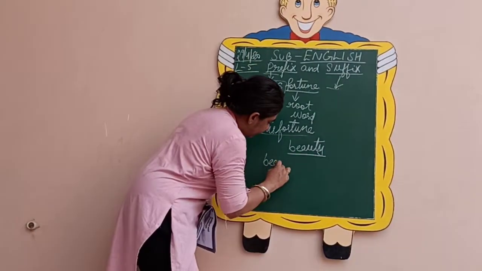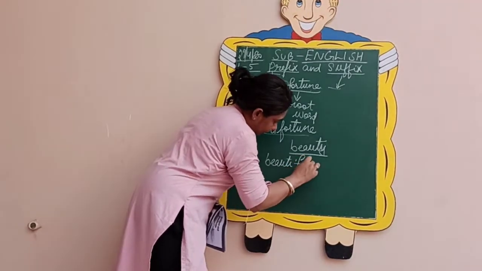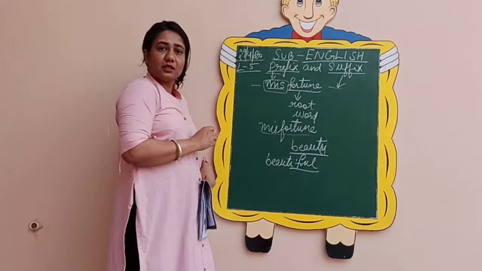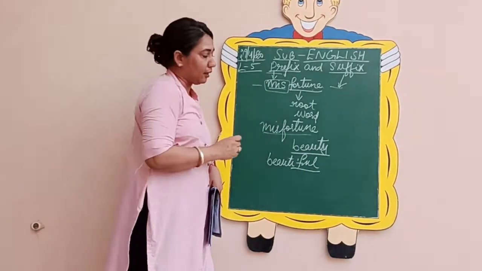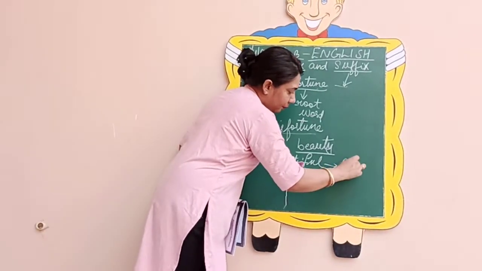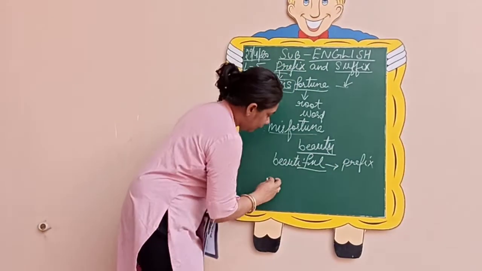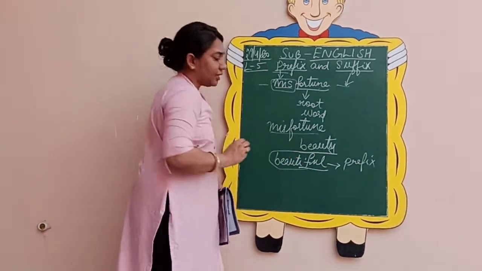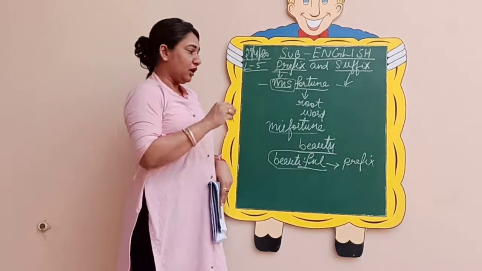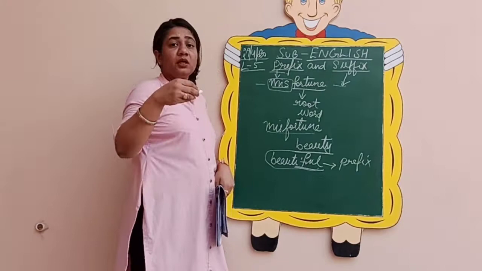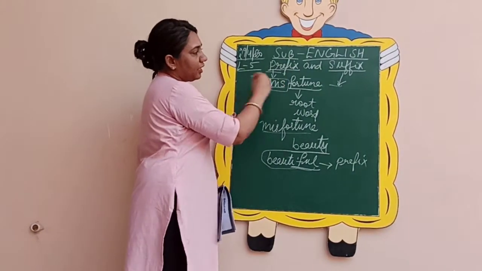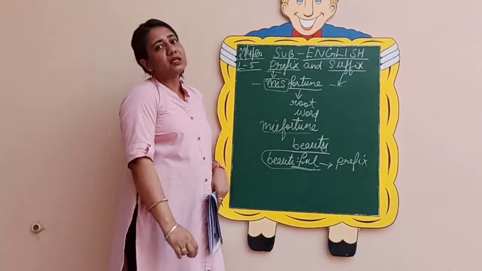If I add these letters, IFUL, so these are my suffixes and the new word that I have formed is beautiful. This way I can form new words by adding prefixes or suffixes.